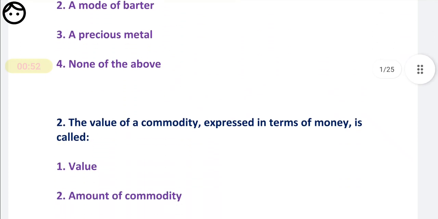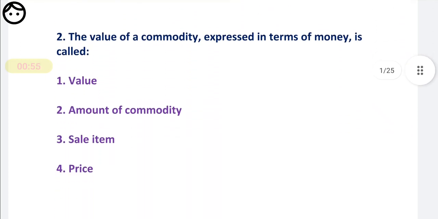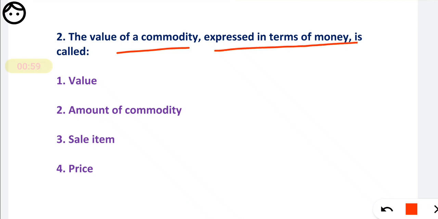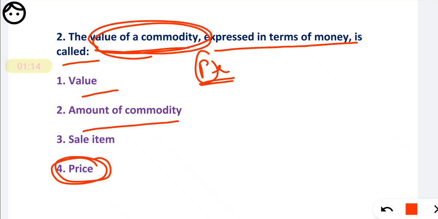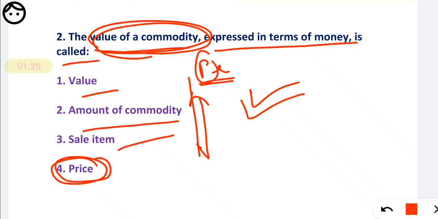Now question number 2: the value of a commodity expressed in terms of money is called as. See friends, what they are asking: the value of a commodity. What is the value of anything? What is the value of this pen? It is nothing but the price. See the options: value, amount of a commodity, sales item. The options are very close to each other, but you have to choose the correct option. So the value of a commodity is nothing but the price.